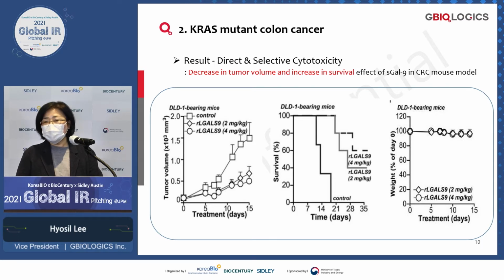And there was no body weight change, which means that it's non-toxic. So from this study, S-galectin-9 shows potential efficacy against KRAS mutant colon cancer.